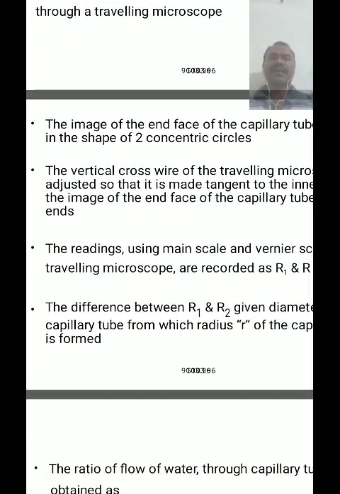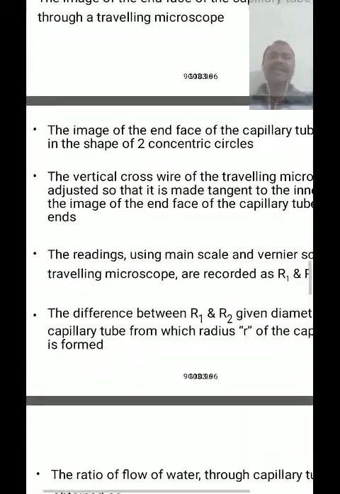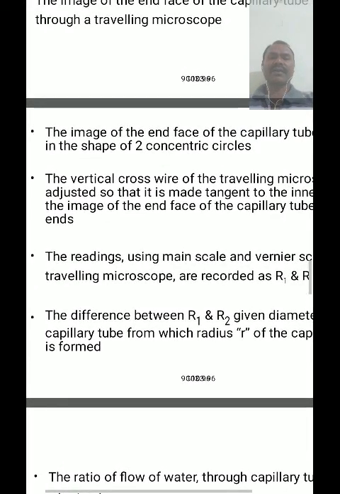The image of the end face of the capillary tube is seen in the shape of two concentric circles, from left and right.